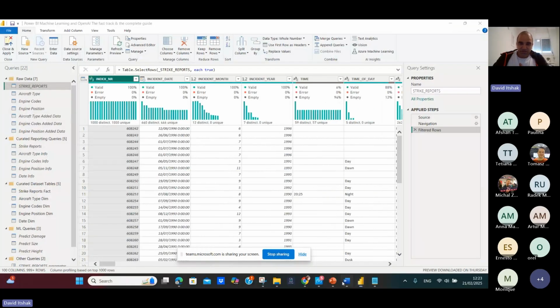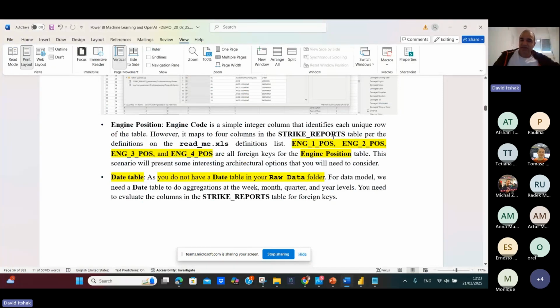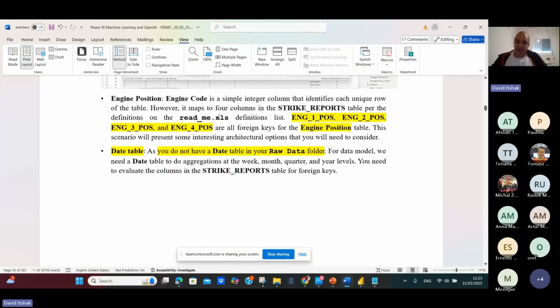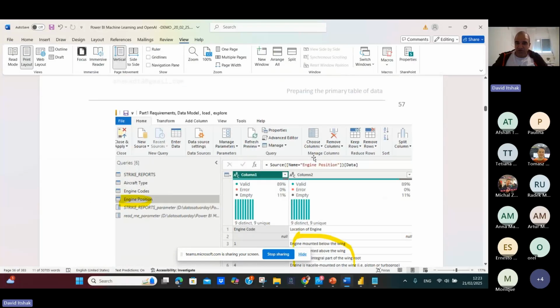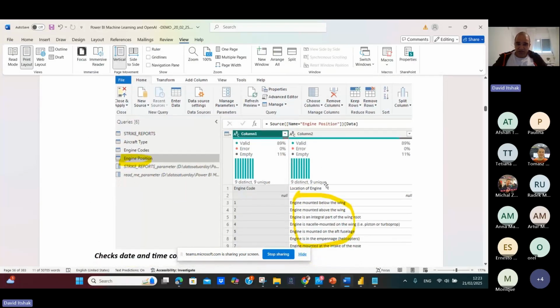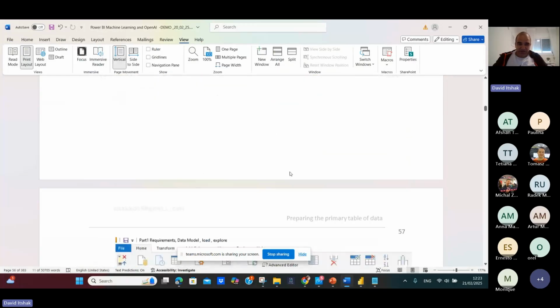So if you go here, you see that engine 1 post, engine 2 post, engine 3 post, engine 4 post are all foreign keys to the engine positions table. Okay, day table. So you see that you do not have raw data in the day table, but in the Slack report, you have the column, you have to create your raw data in the table.